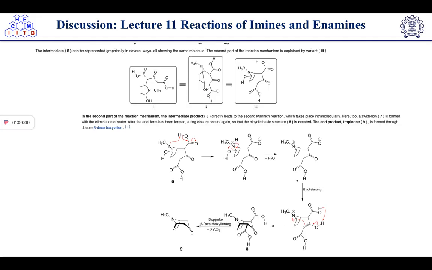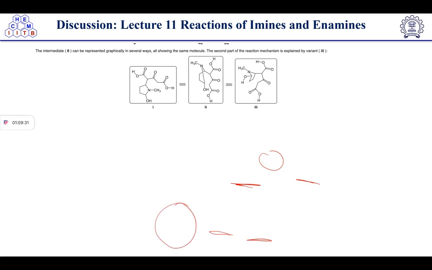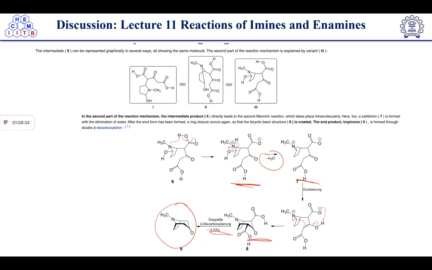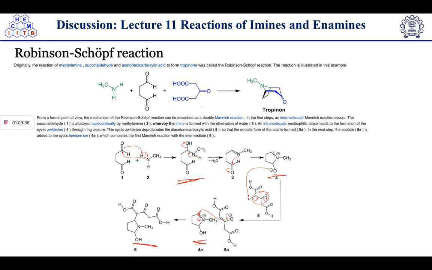Now after this, the reaction will not stop here, it will further undergo the same reaction condition again. Everything will be the same; proton transfer will take place to form this type of intermediate. After this, water elimination will result in the formation of an enamine. Now this enamine will be attacked by this enolate again, and it will form this intermediate. Then decarboxylation will result in the formation of this tropinone. So this reaction is known as the Robinson-Schöpf reaction.